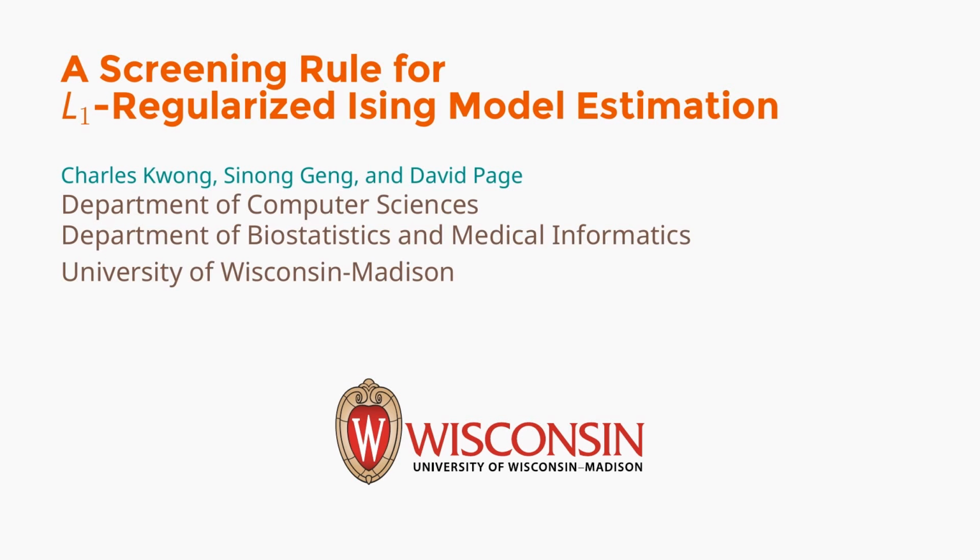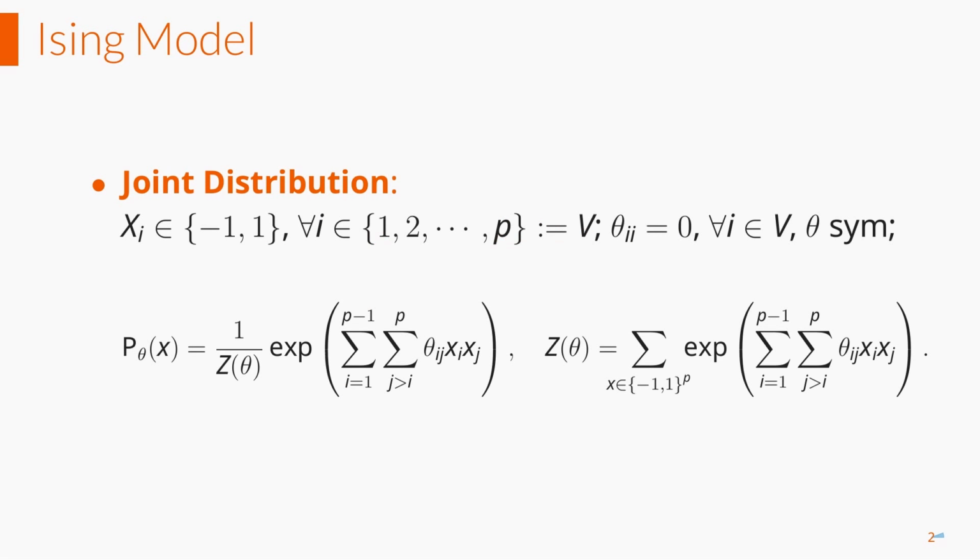In this work, to be published in NIPS 2017, we propose a screening rule to dramatically increase the efficiency of the structural learning of Ising models. To begin with, the joint PDF of a multivariate random variable x is defined here.